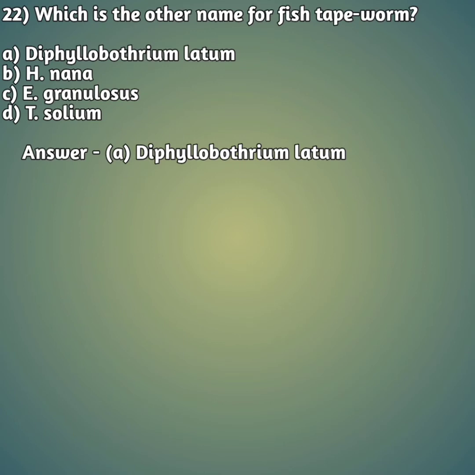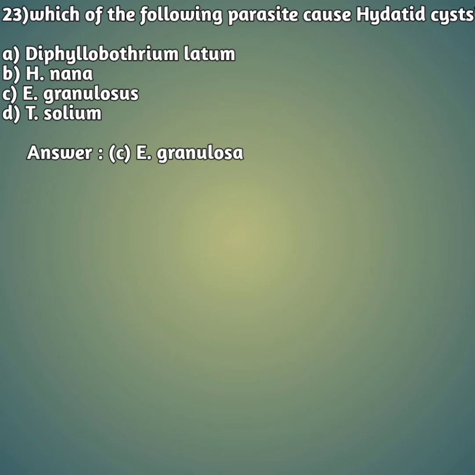So moving on to our 23rd question. Which of the following parasites causes hydatid cyst? Option A Diphyllobothrium latum, option B H. nana, that is Hymenolepis nana, option C E. granulosus, that is Echinococcus granulosus, and option D T. solium, that is Taenia solium. So your right answer is option C, E. granulosus, that is Echinococcus granulosus.